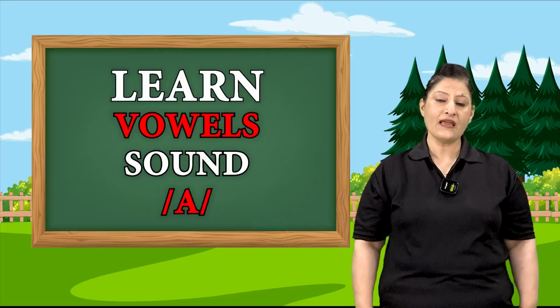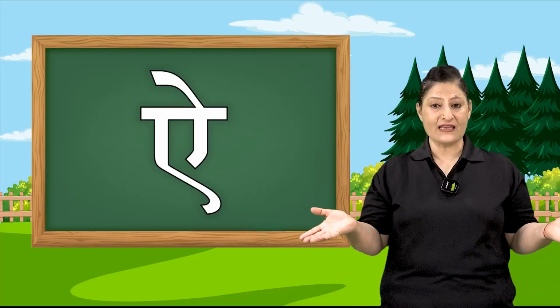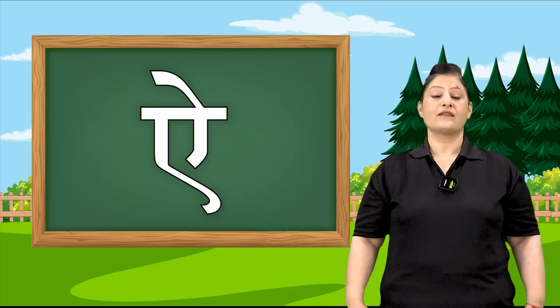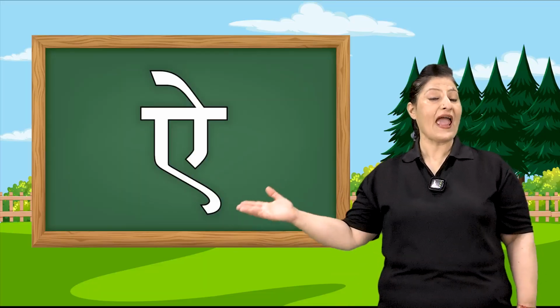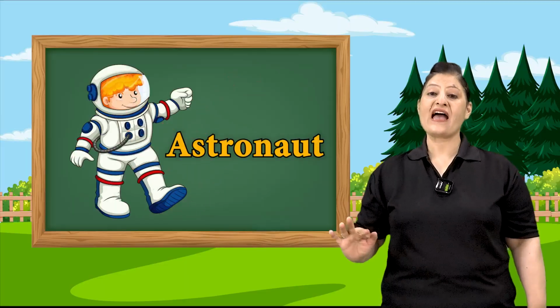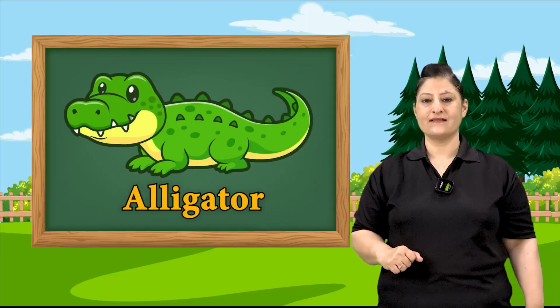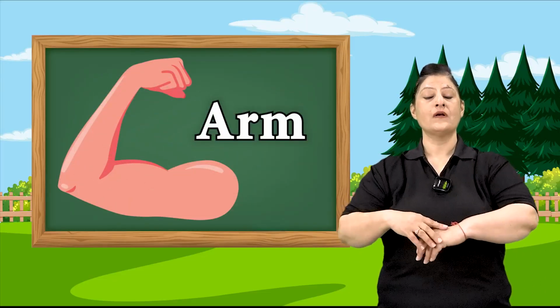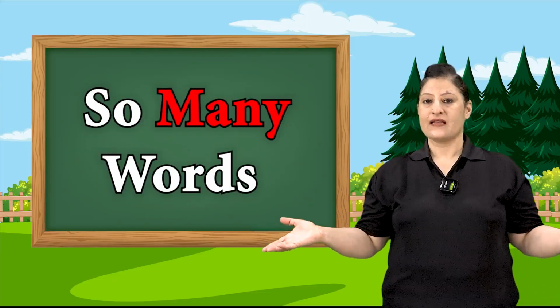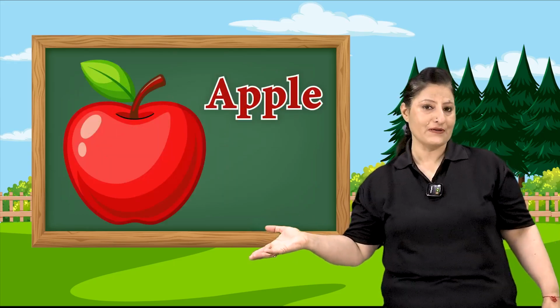Vowel sound A says A. The sound of vowel A is A, as in ant, astronaut, alligator, arm. So many words. If you look around, you will come to know, just like an apple.